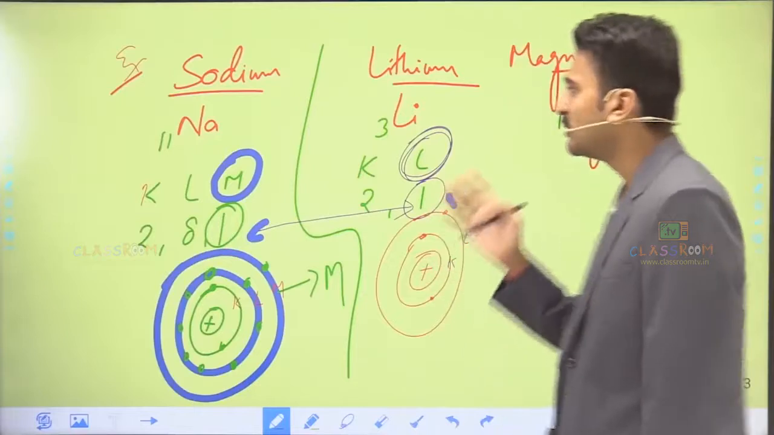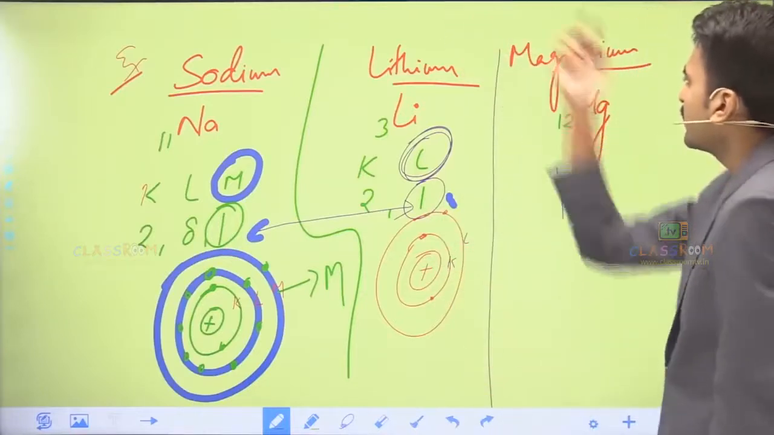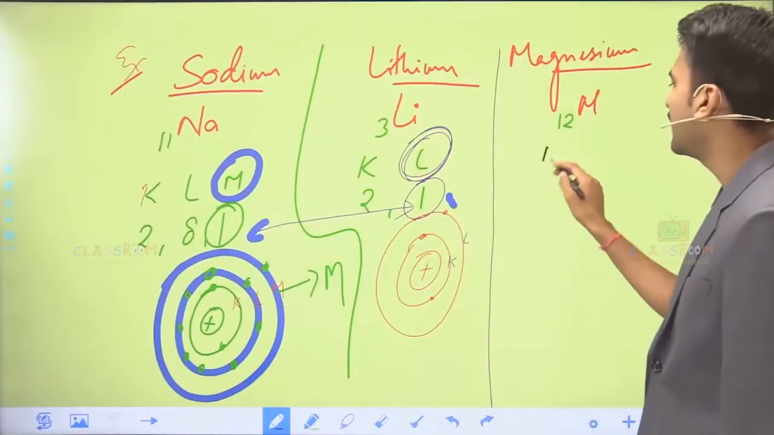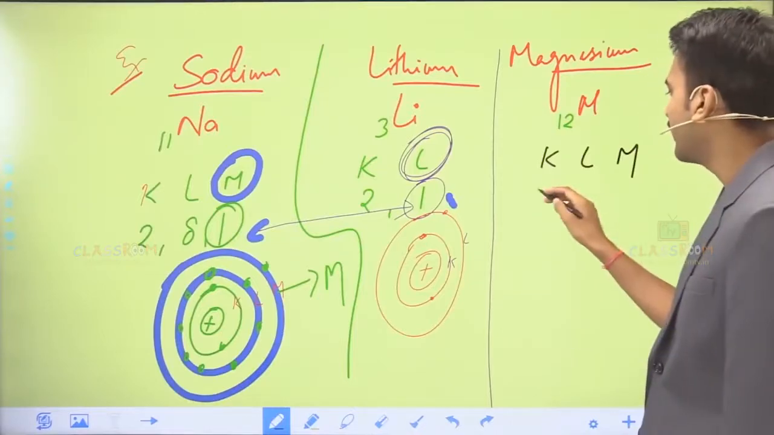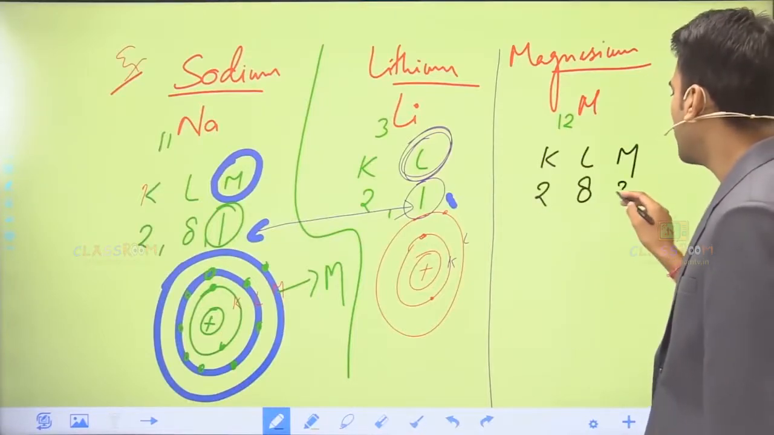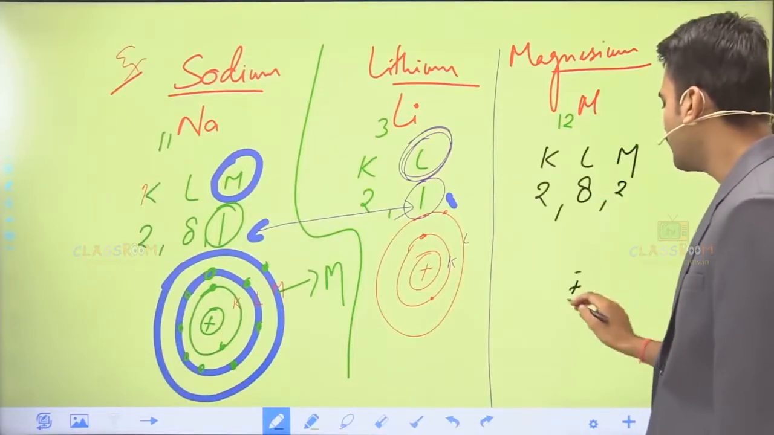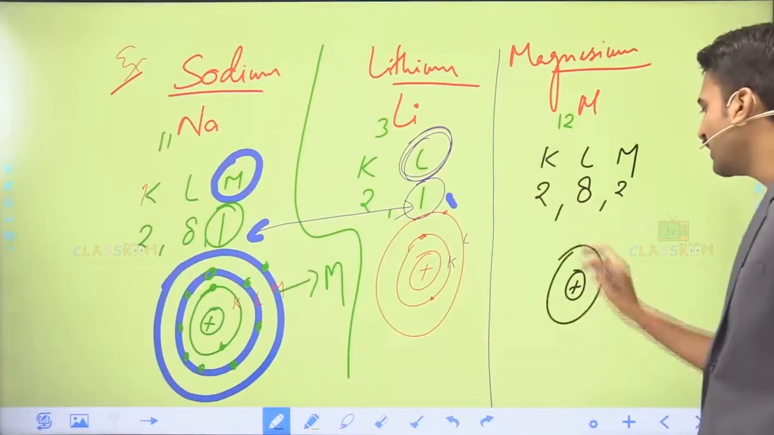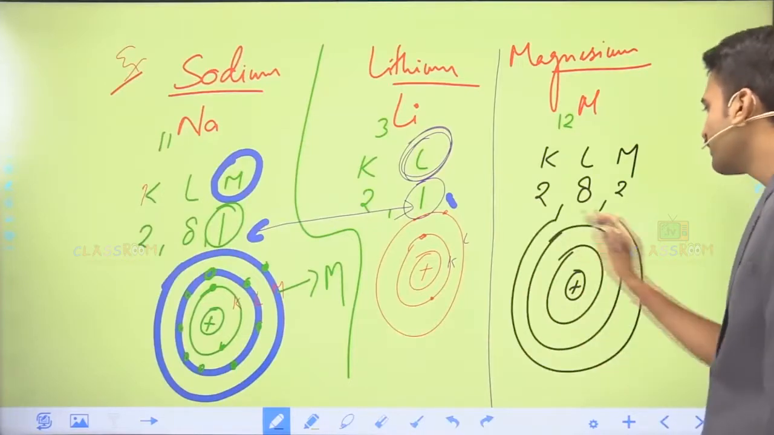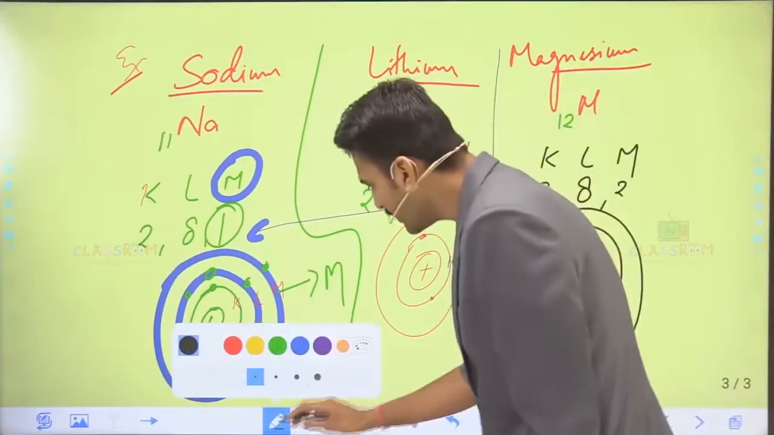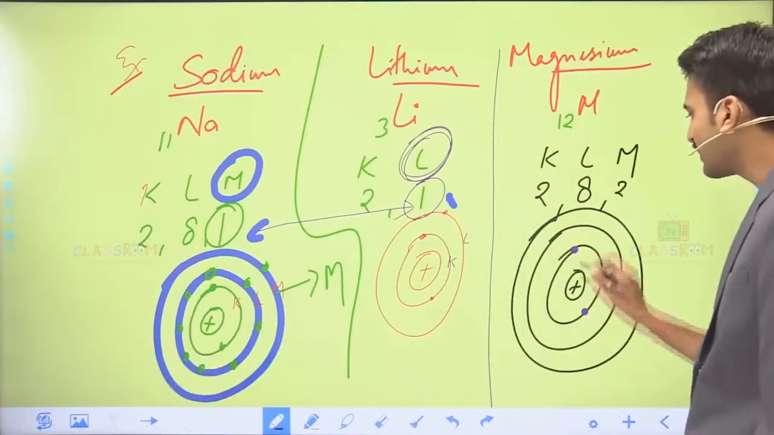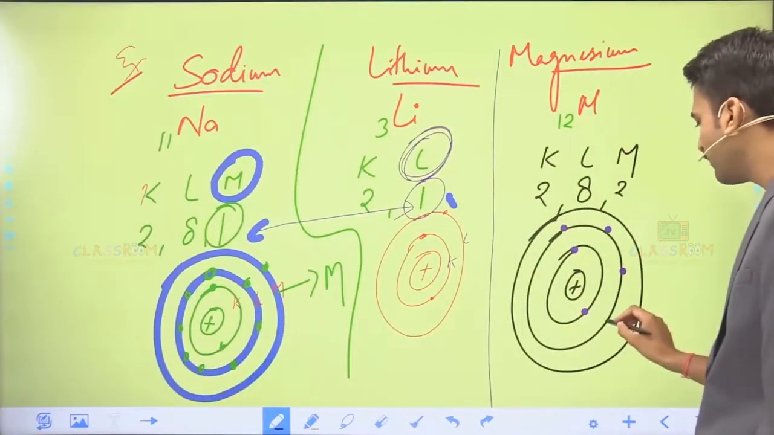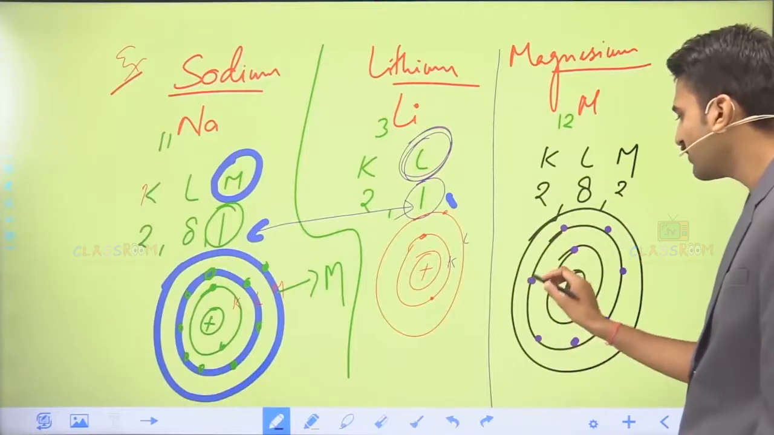similar. Now checking magnesium, in the K, L and M shells the electrons are arranged as 2, 8, 2. So here you have the nucleus, the first shell, the second shell and the third shell. In the first shell, the number of electrons present is 2. In the second shell, it is 1, 2, 3, 4, 5, 6, 7, 8.